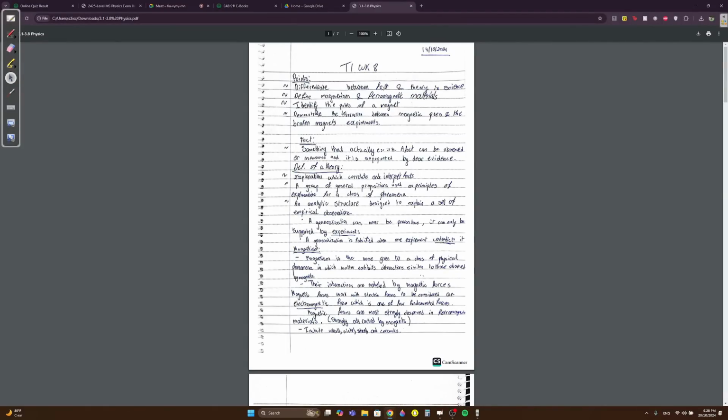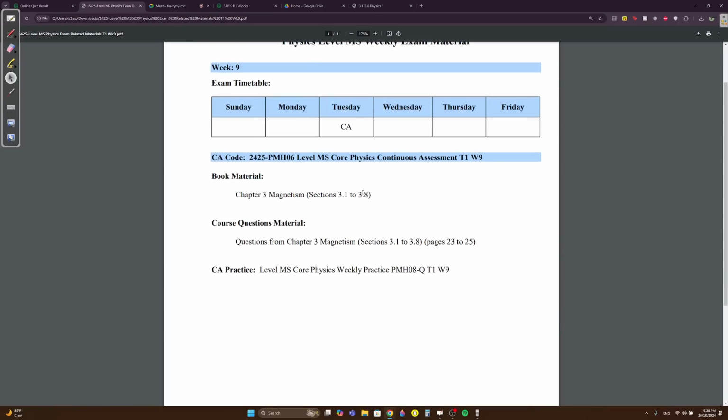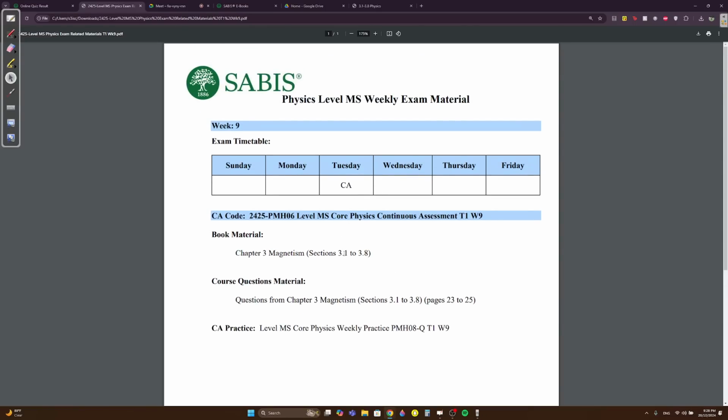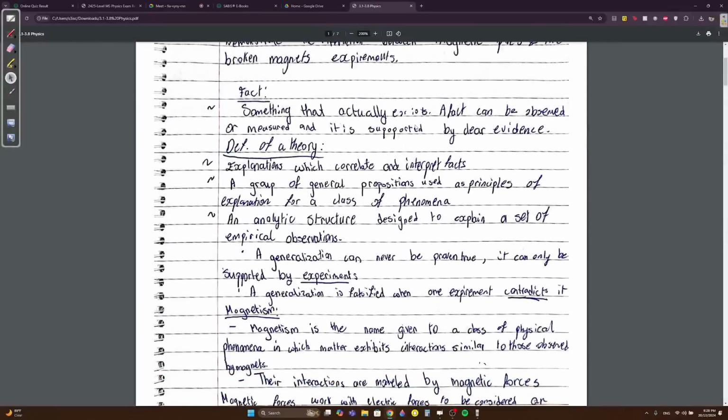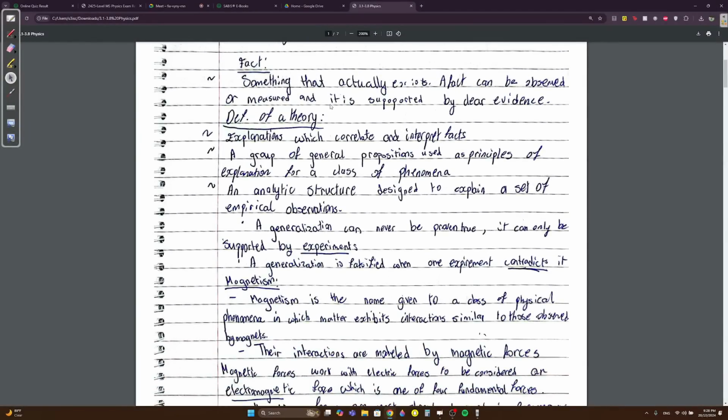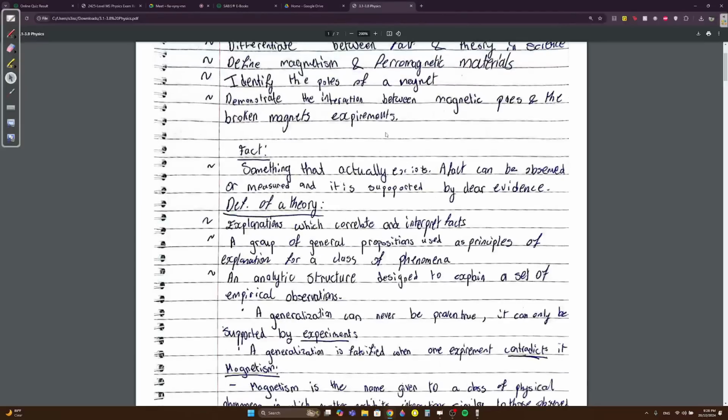Okay, so this is chapter 3.23.8. It's required for your CA week 9 physics, all about magnets. It's so easy. These facts and theories are required. Please read over them in the notes.